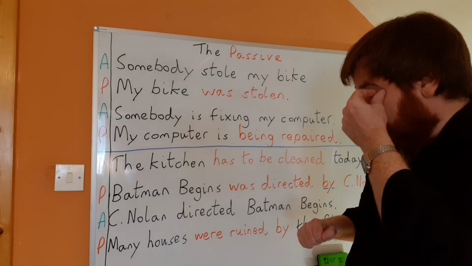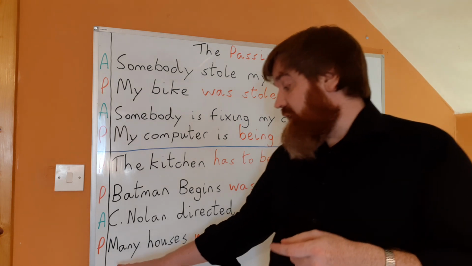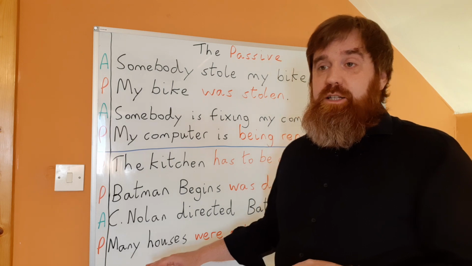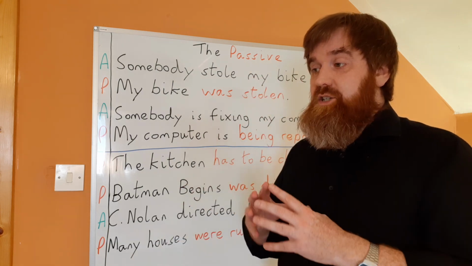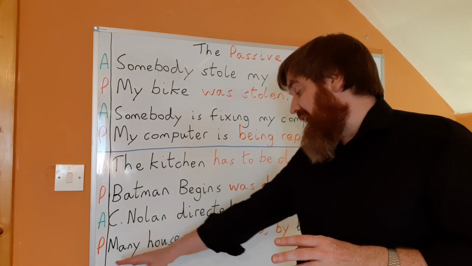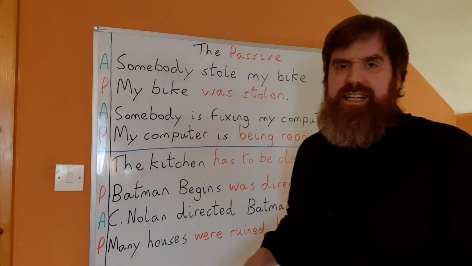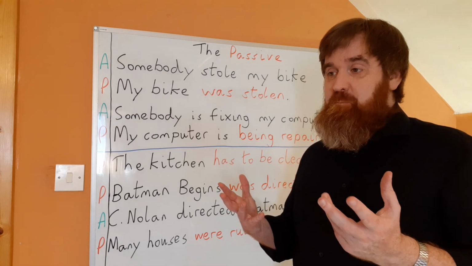The last sentence. This is what somebody on the news would say. So when you look at the news on the television, it might say, many houses were ruined by the flood. Ruined is when something is destroyed.